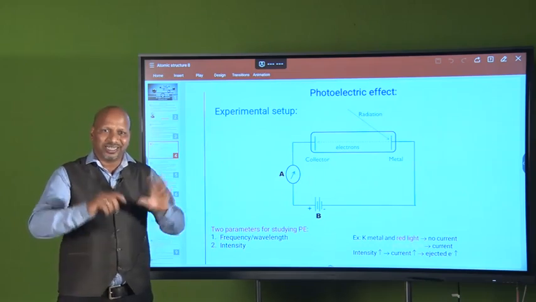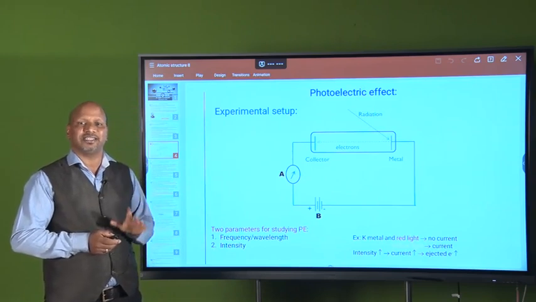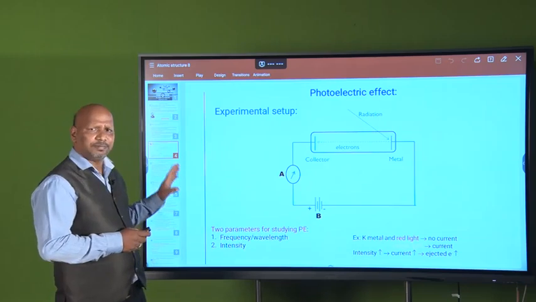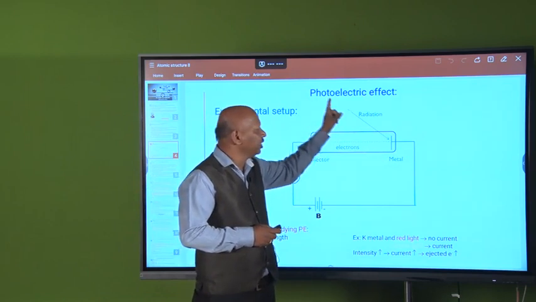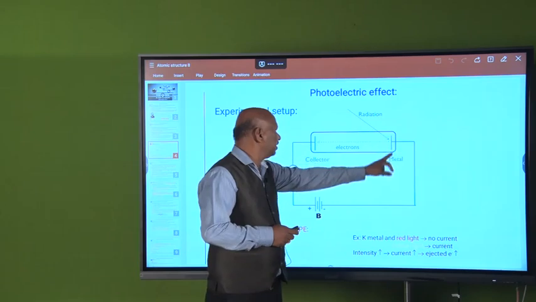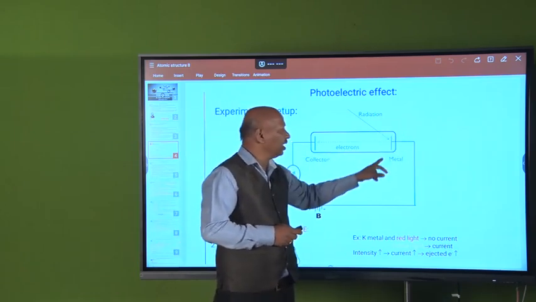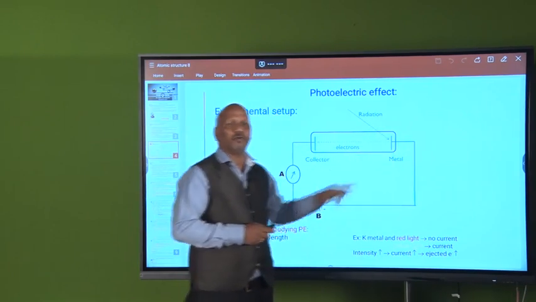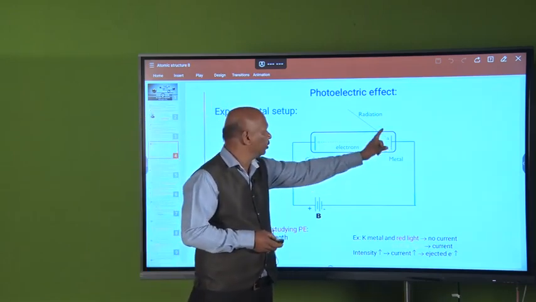To study the details of the photoelectric effect, we have to learn the experimental setup, which is simple. It consists of an evacuated tube with a facility for radiation to enter. The metal we use as a cathode has a clean surface, and it is the metal for which we study the photoelectric effect.